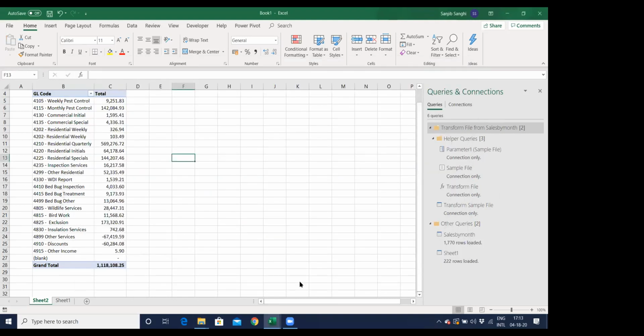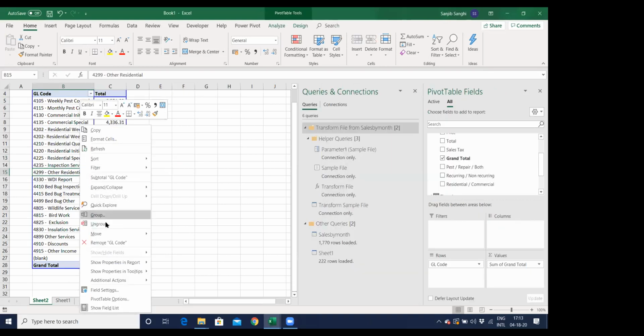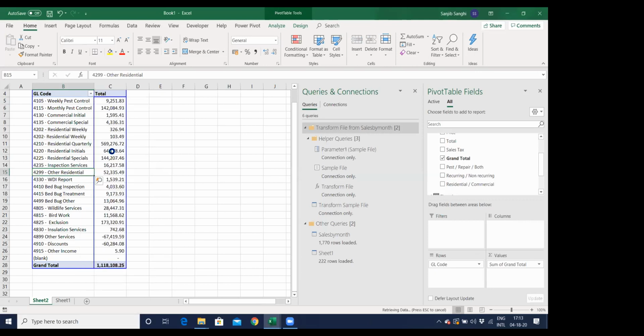Let me see if this is shared right now with you. Yes. I have 11,18,108.25. I just go in and refresh this data. It loads everything, and it brings the 12th month data right into this GL code.